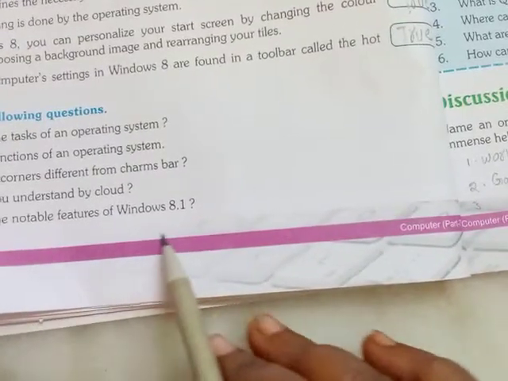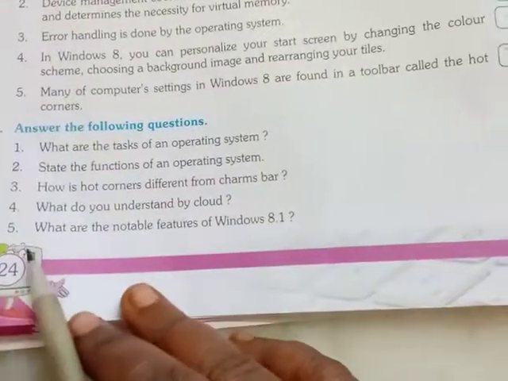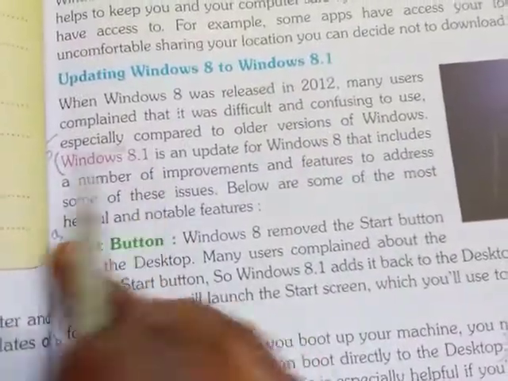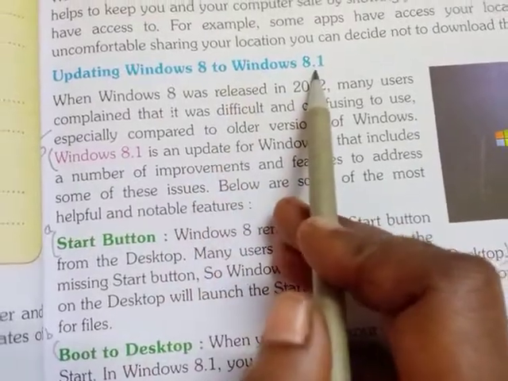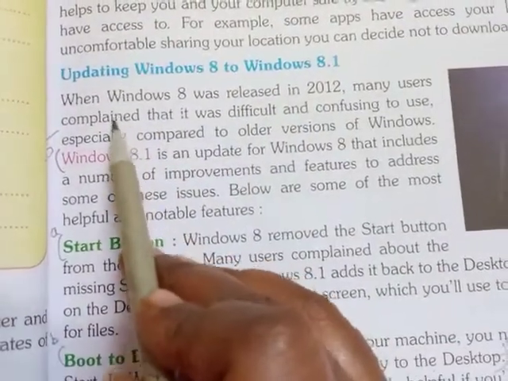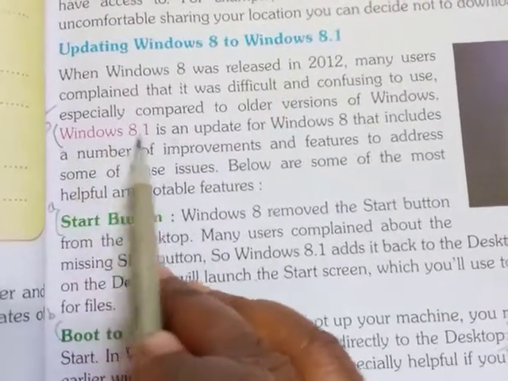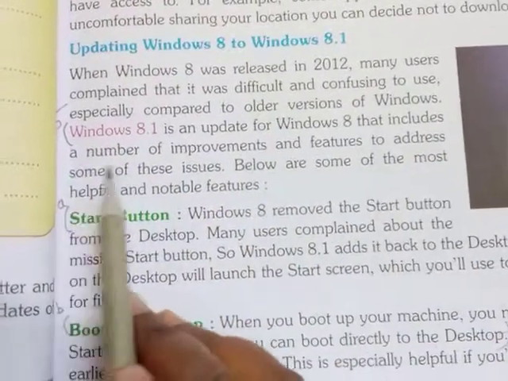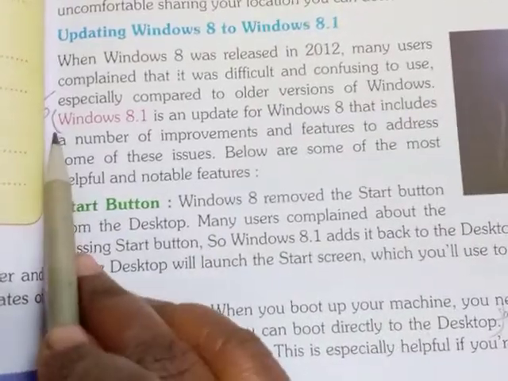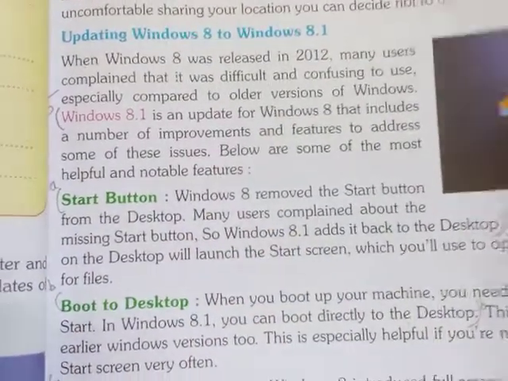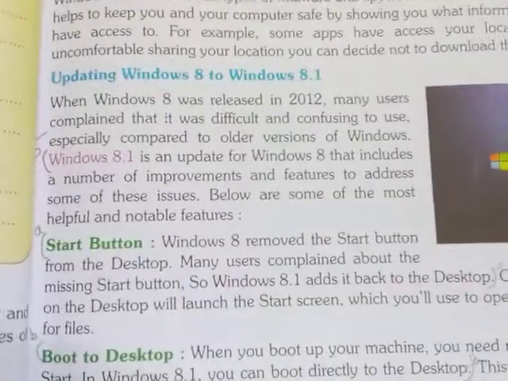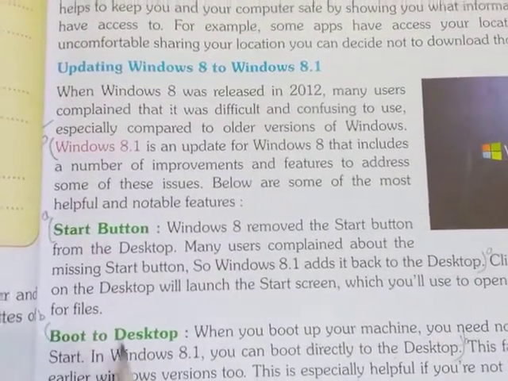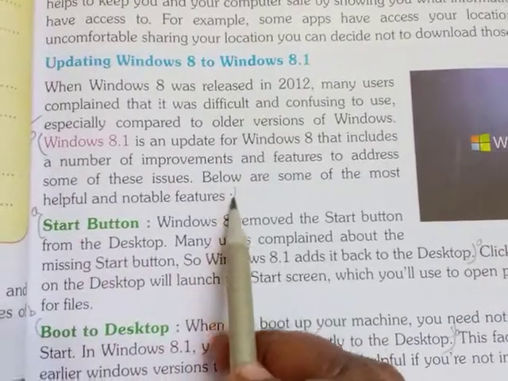Next, what are the notable features of Windows 8.1? For this one, children, see page number 23. Here is there, no, updating Windows 8 to 8.1. In that paragraph, fourth line you see, Windows 8.1 is an update for Windows 8 that includes a number of improvements and features. From here onwards you should write the full text up to here, but in each of these I am marking 3 points. From here onwards to here you write.